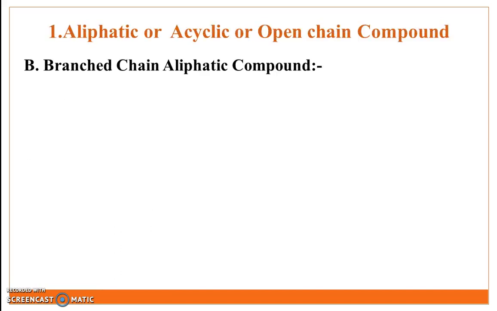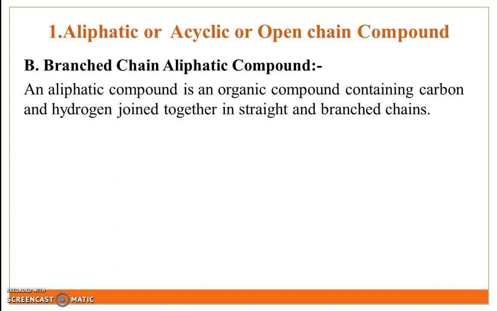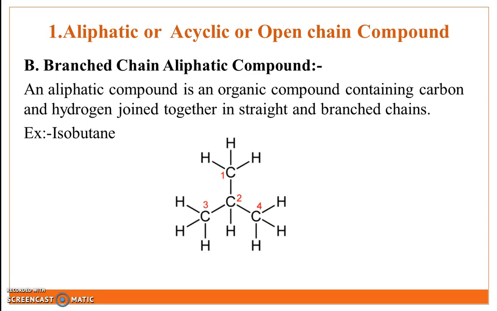Second type is branch chain aliphatic compound. Definition: the aliphatic compound is an organic compound containing carbon and hydrogen joined together in the straight and branch chain formation. Example is isobutane. In the structure of isobutane, carbon and hydrogen join together in the branch chain formation.